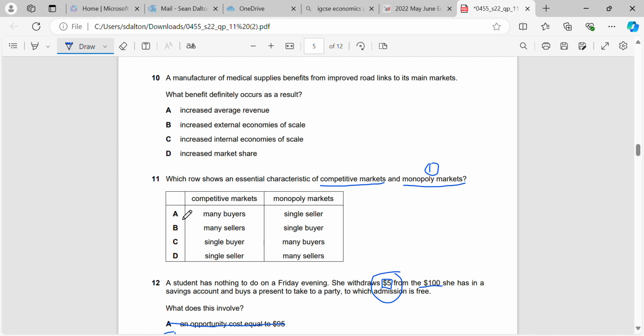We should be able to identify it as A. Okay, many buyers and many sellers in a competitive market, but only a single seller in a monopoly market. So it could have been, if we look at the first one, B also, but we don't have a single buyer in a monopoly market. We have one seller who still gets to control all the buyers, and there'd be many buyers.